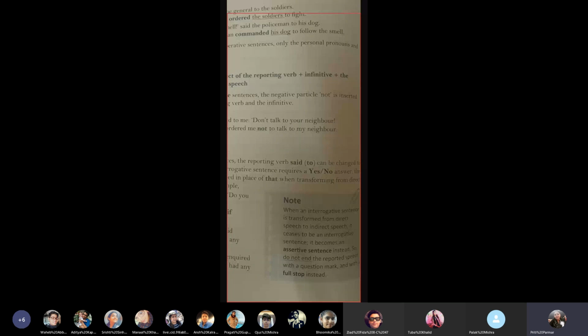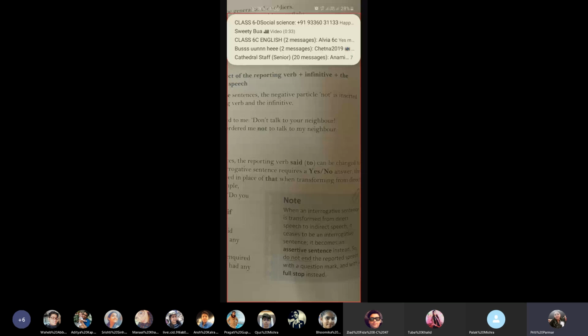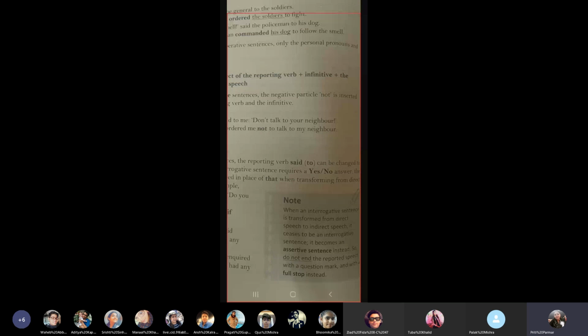But in indirect speech, since you are changing it with an option of if or whether, then you do not put a question mark. Instead, you put a full stop. This is very important. Now, nothing else is to be written, only the starting part in the beginning. I told you about the direct and indirect speech that you have to write. Then the four rules, only those four rules you have to write. I hope I'm clear till here.